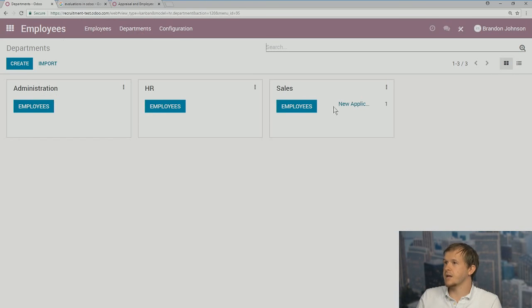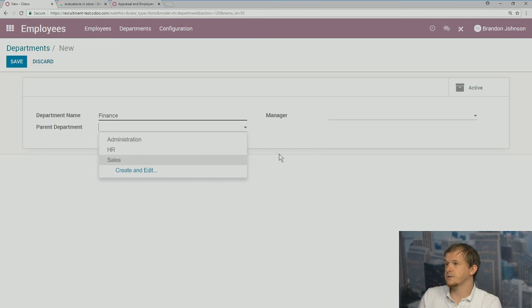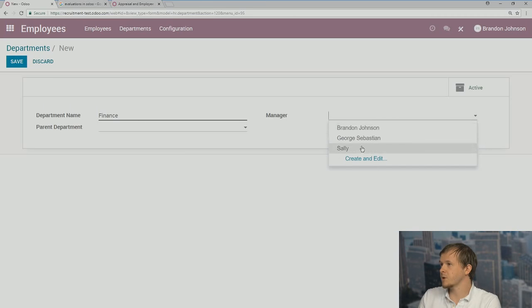The other thing is we can have multiple departments. So we looked at employees. We can also add departments. Right now we have administration, HR, and sales. We can create another department. Let's call this finance. We can add a parent department, or we could just have this be a parent department as well. We can have a specific manager for it.